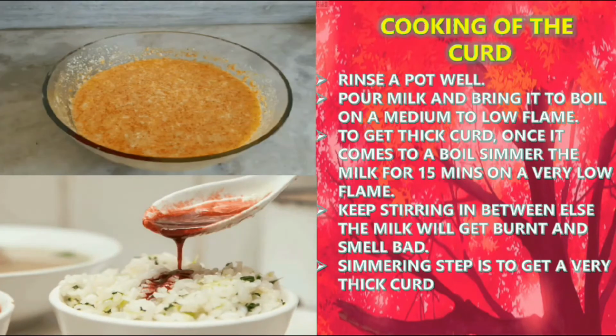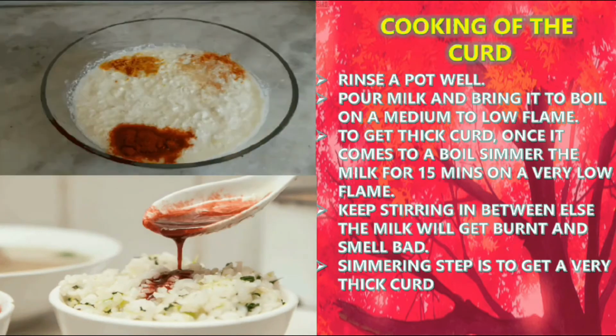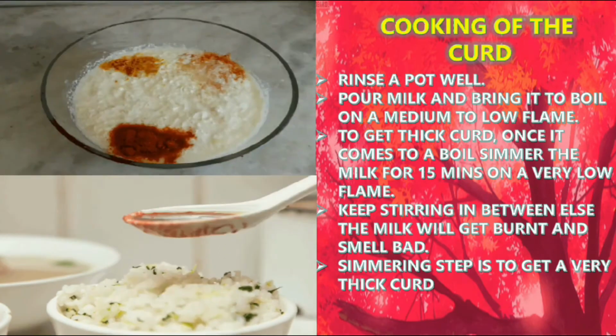So rinse a pot well. Pour milk and bring it to boil on a medium to low flame. To get thick curd, once it comes to a boil, simmer the milk for 15 minutes on a very low flame. Keep stirring in between, else the milk will get burnt and smell bad. The simmering step is to get very thick curd.